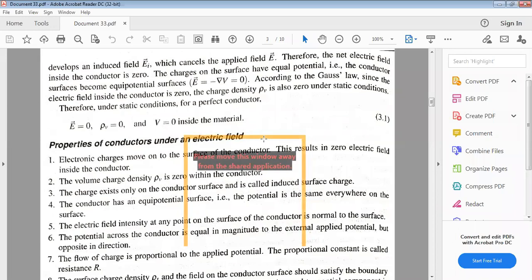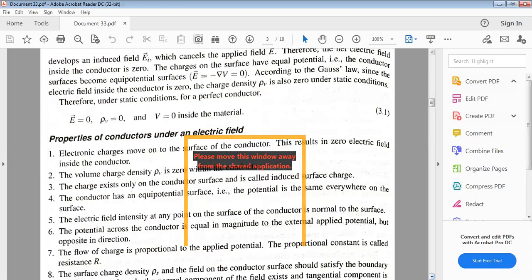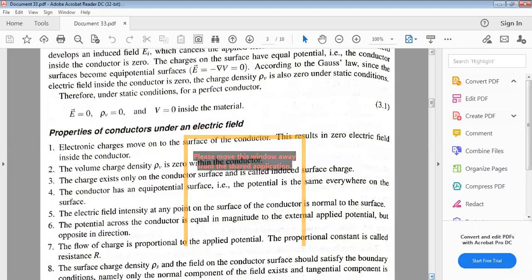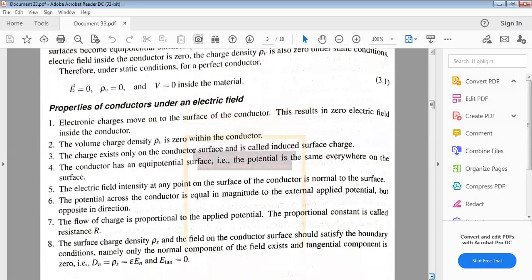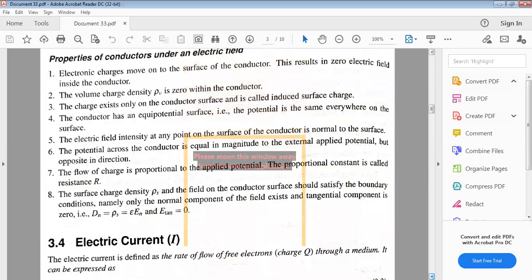The flow of charge is proportional to the applied potential. How fast the electrons are moving depends upon the applied potential. The proportionality constant is called resistance, which you already know: V equal to IR, V proportional to I. Whenever the potential increases, electron flow increases, and the current passing through that material also increases. The proportionality constant is replaced with R.